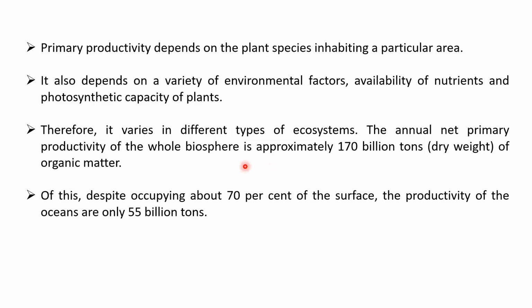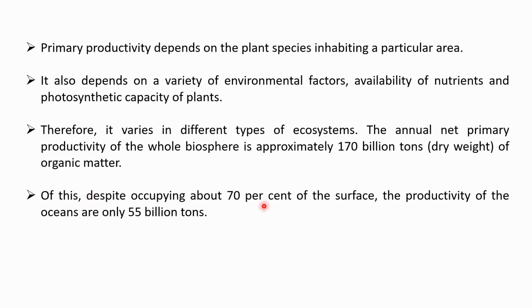Some ecosystems may have a higher primary productivity as compared to other ecosystems. For example, the annual net primary productivity of the whole biosphere is approximately 170 billion tons, in terms of dry weight of organic matter. This is an approximate value of the net primary productivity of the whole biosphere.